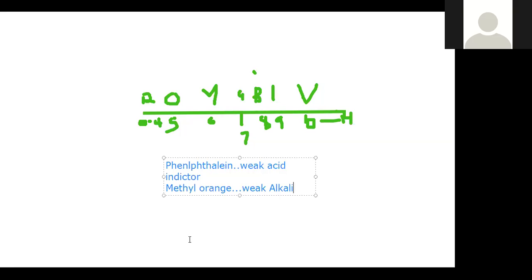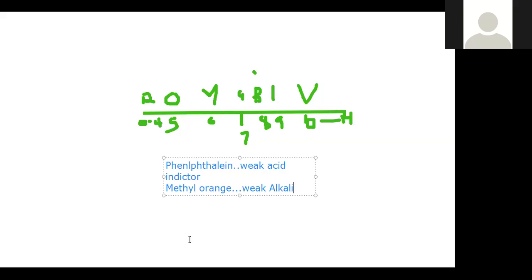Now, litmus paper. I know you know how litmus paper works. When you put an acid solution on litmus paper, definitely it will change to red. When it changes to blue, then you know that it is an alkaline solution. However, when it is still purple, then that means the solution is neutral.